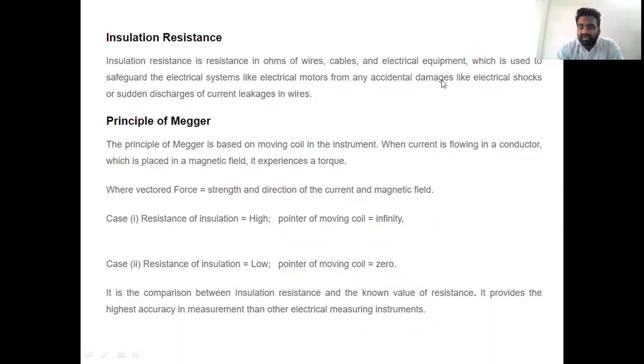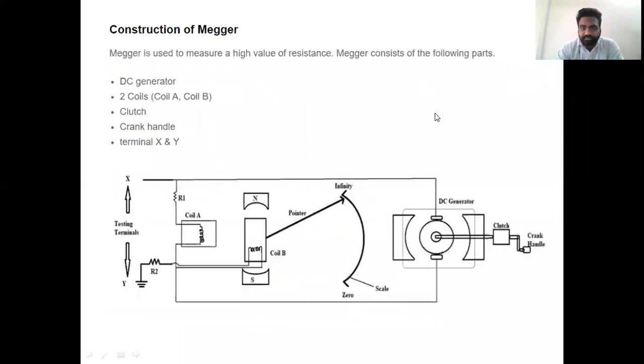Okay, if we look at the construction of the Megger, a high value resistance meter, here we have a DC generator, as shown in the slide. Here we have two coils: coil A and coil B. And here we have a clutch with a crank handle. So this is a hand powered DC generator.